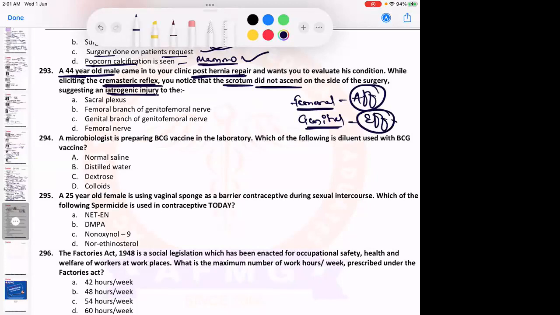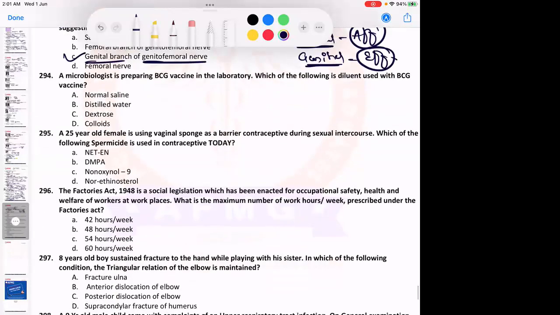Okay. So here what has happened? Please remember, when you stimulate, the sensations are taken, but the testis does not elevate. That means the efferent is not working. That means there is damage to the genital branch of the genitofemoral nerve. Okay, remember: stimulation is going, but the response is not coming. That means the efferent is not working, that is, the genital branch of the genitofemoral nerve.